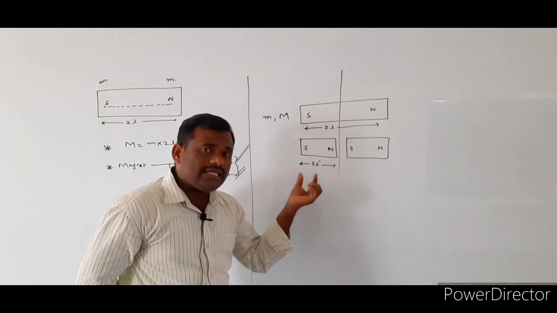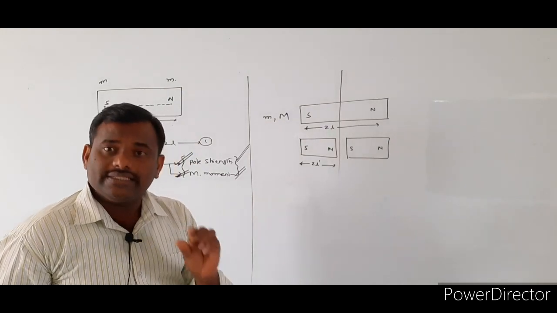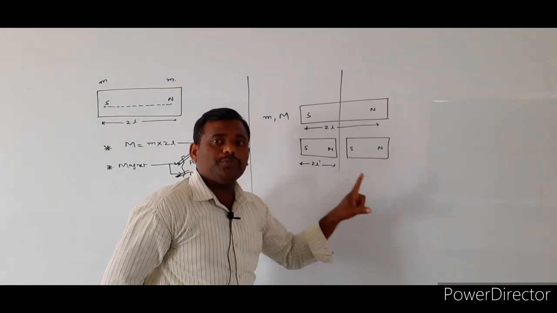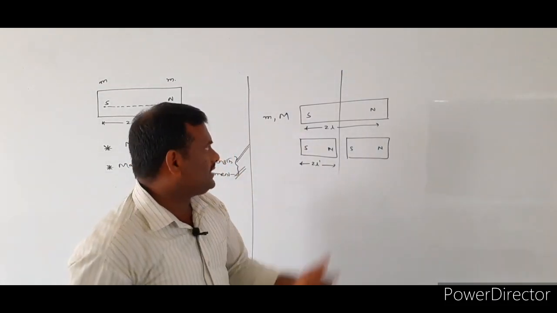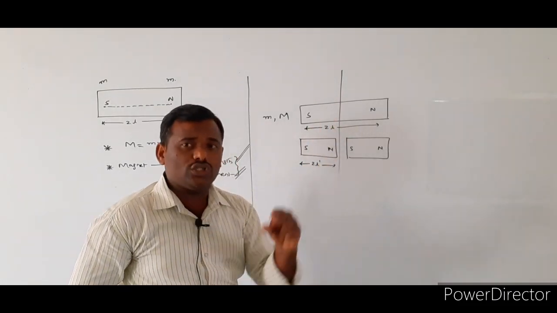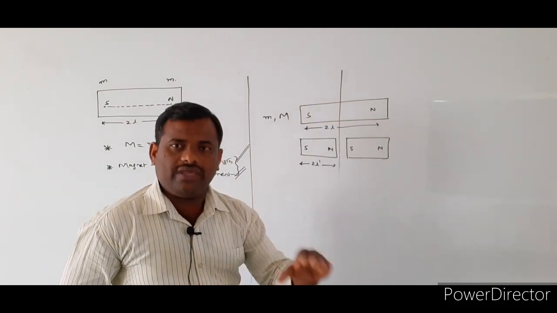Here 2L dash is indicating what? The distance of separation between the south and north pole of the new magnet. Here 2L is indicating what? Distance of separation between the south pole as well as north pole of the original magnet, what we assumed.